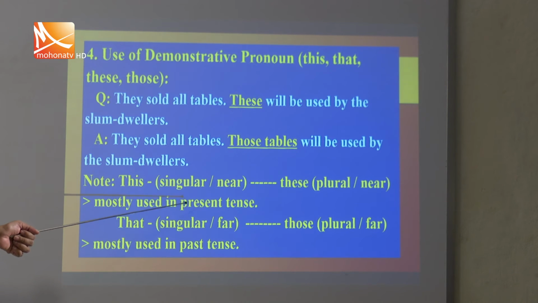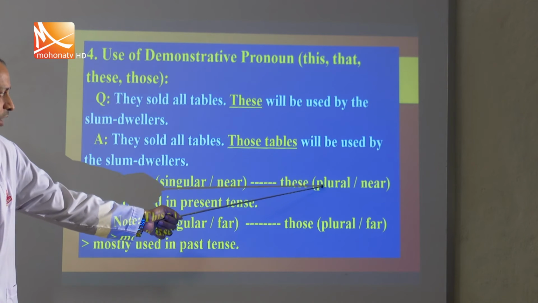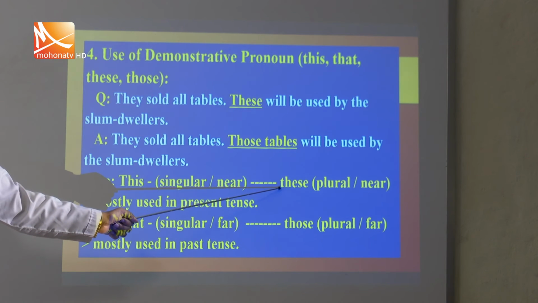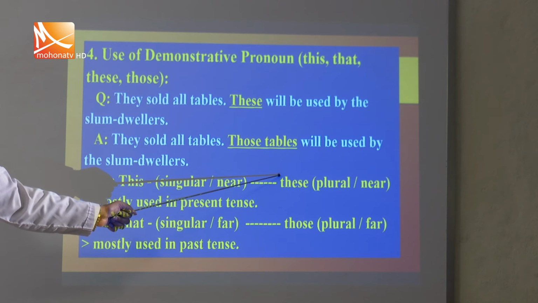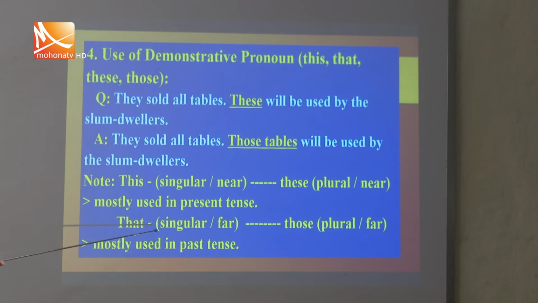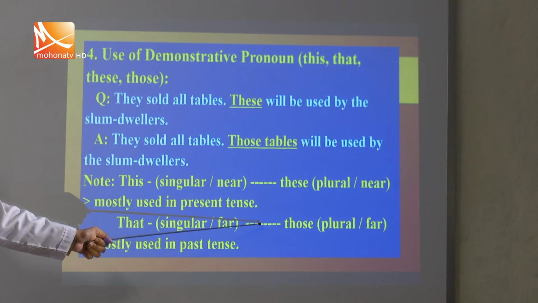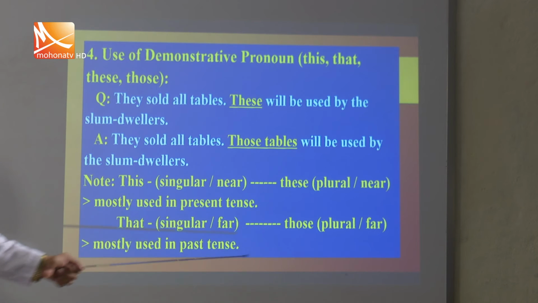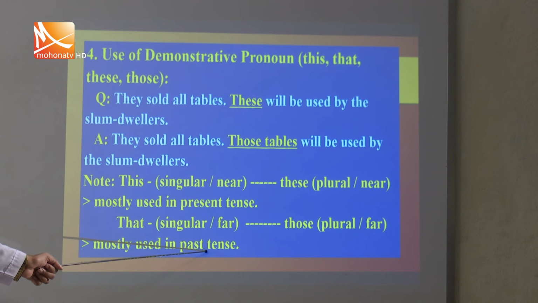Note, it will be better if we read the note first. Note: this means singular and near activities, these means plural and near activities, mostly used in present tense. So, this and these are mostly used in present tense, and that means singular and far activities, and those means plural and far activities, mostly used in past tense.